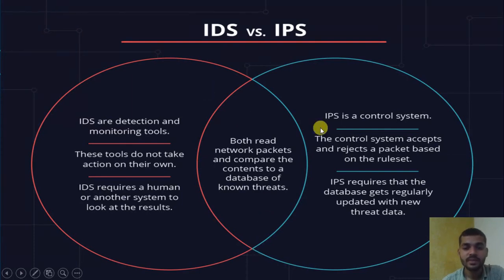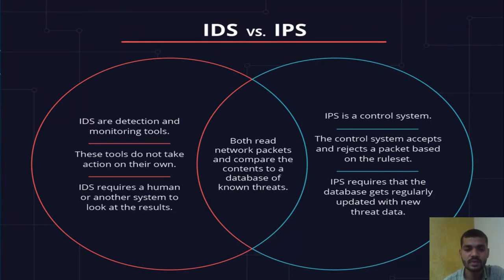But what is the comparison between them? They both read the network packet and compare the content to a database of known threats. Previously I told you what they read. They compare that data, it may be a threat, a suspicious activity, the name of a virus, or things which are different from regular activities.